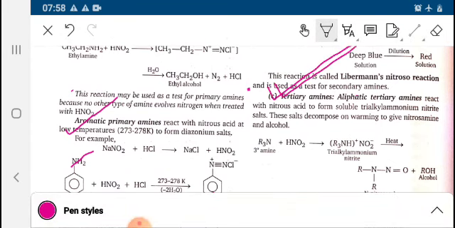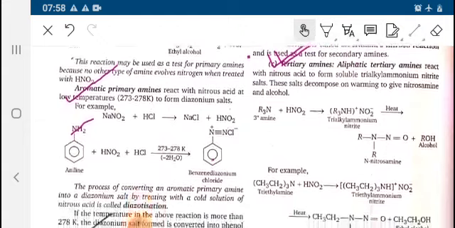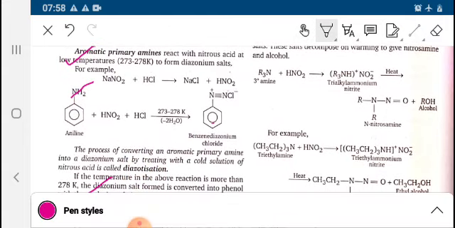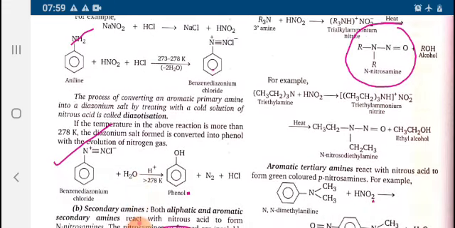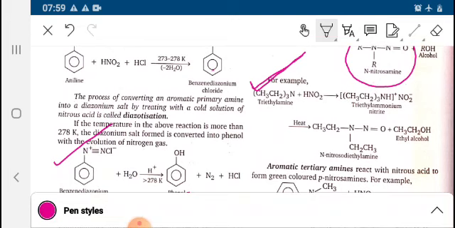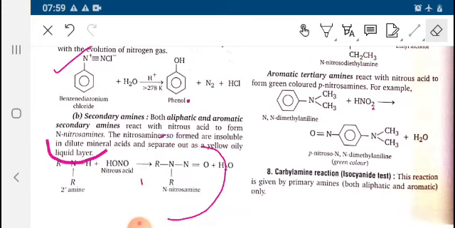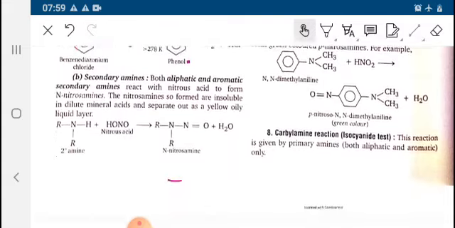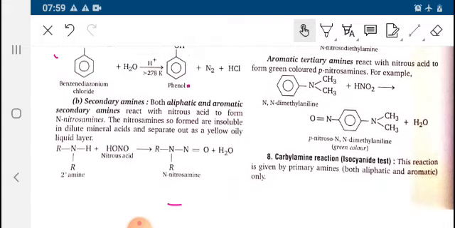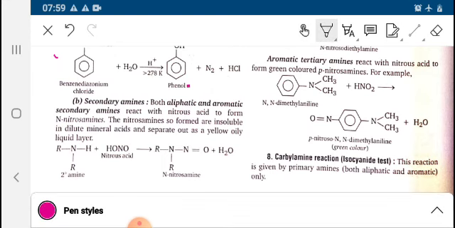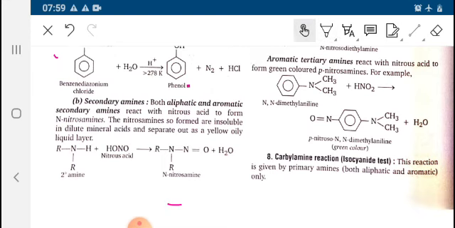Tertiary amines, 3-degree amines, react with nitrous acid to give N-nitrosamine. Further, triethylamine reacts with nitrous acid to give triethyl ammonium nitrite and further N-nitrosodiethylamine. Aromatic tertiary amine reacts with nitrous acid to form para-nitrosamine, a green colored dye.